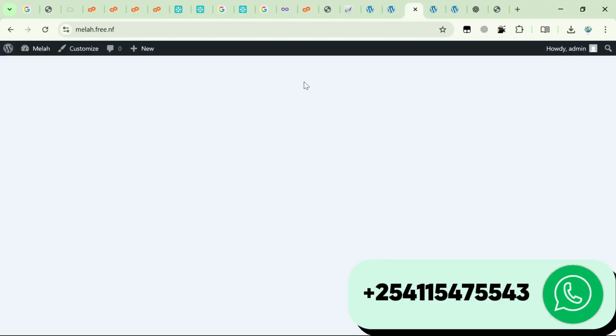Remember, this is a free site, and you can test these things that I'm doing. Once you have the files, everything is simple and automatic.